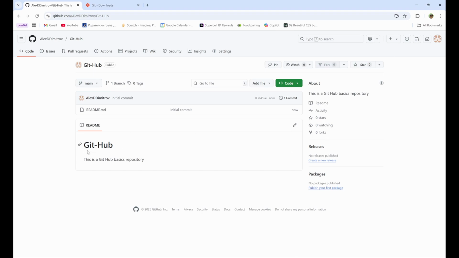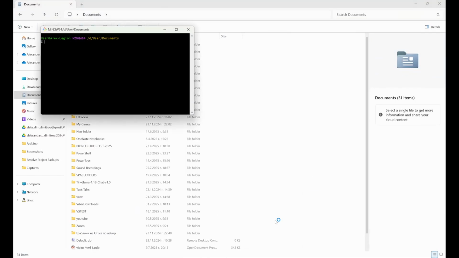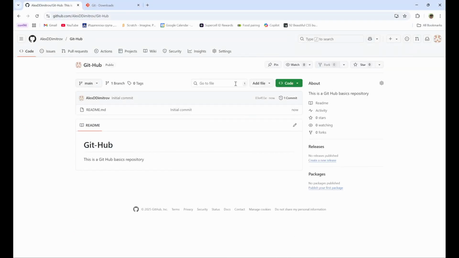Here, as you can see, the README is automatically created, and now I should open the folder, the document folder that I want to put the commit in. Let's do git clone, and here we shall copy the URL.